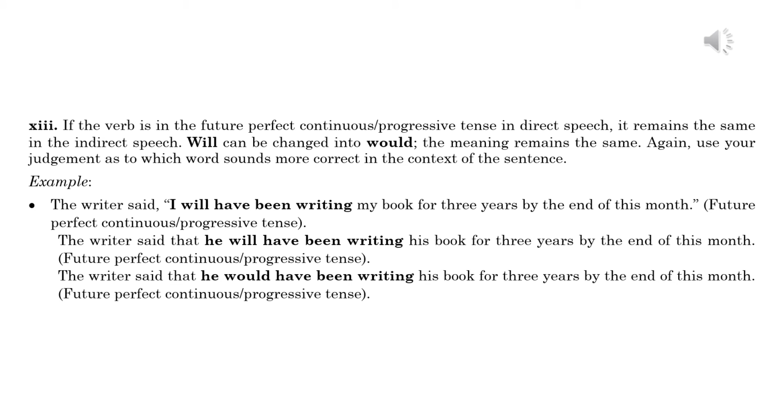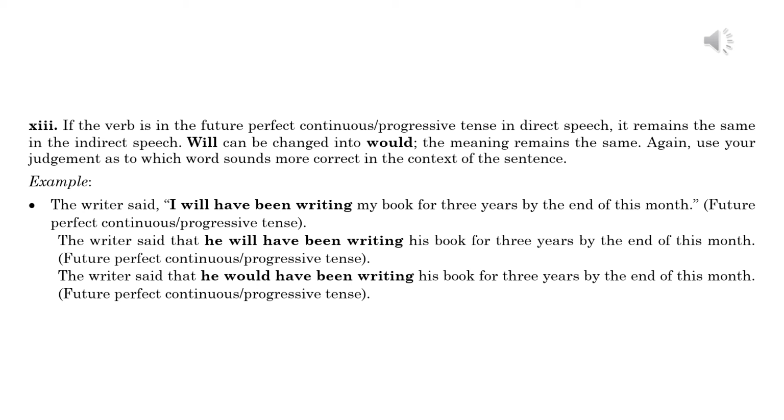13. If the verb is in the future perfect continuous or progressive tense in direct speech, it remains the same in the indirect speech. Will can be changed into would. The meaning remains the same. Again, use your judgment as to which word sounds more correct in the context of the sentence. Example. The writer said, "I will have been writing my book for 3 years by the end of this month."